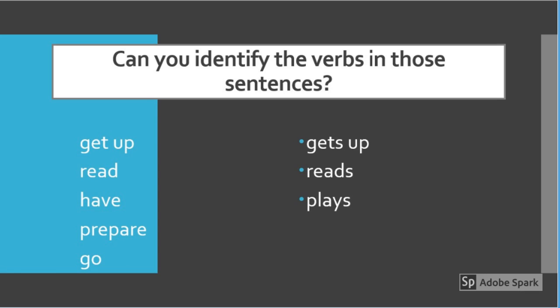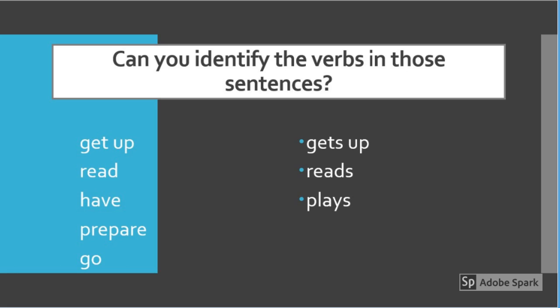Can you identify the verbs in those sentences? Yes, I hope you can. The verbs in all those sentences have been listed into two sections here. In the first section, you can see the verbs get up, read, have, prepare, go. In the other section, you can see the verbs gets up, reads, plays. What is the difference you notice in these two sets of verbs?